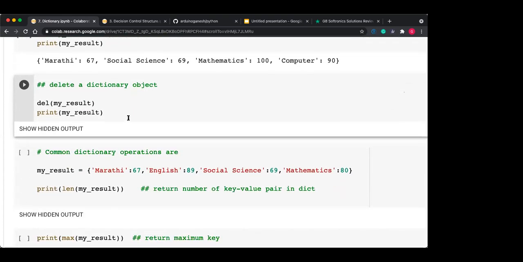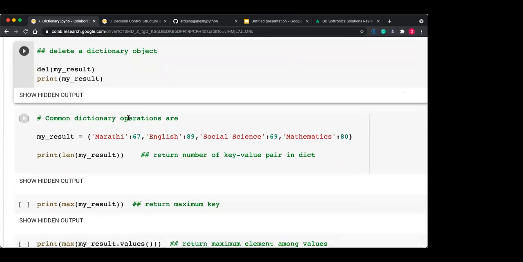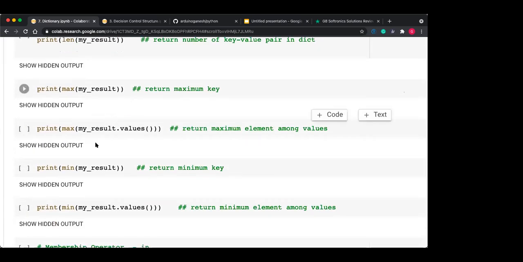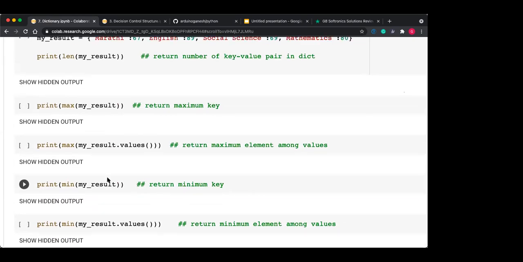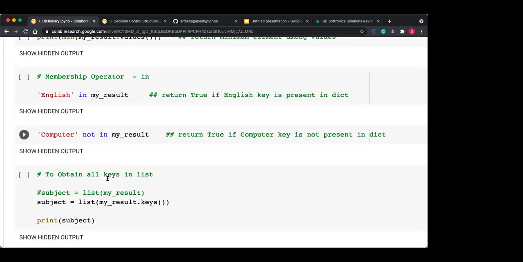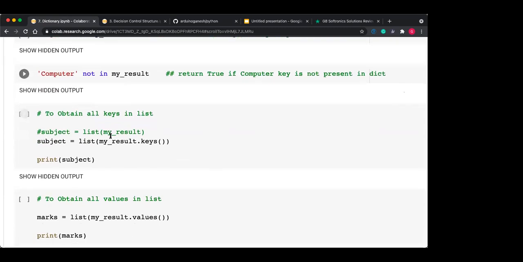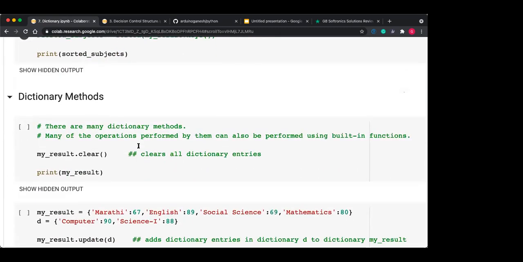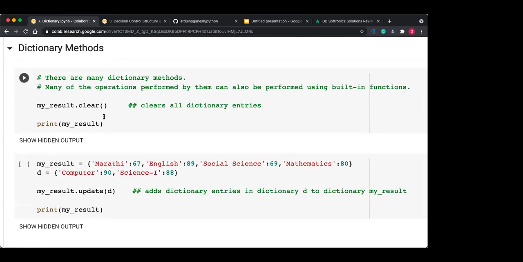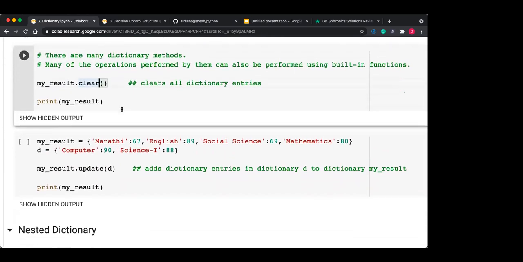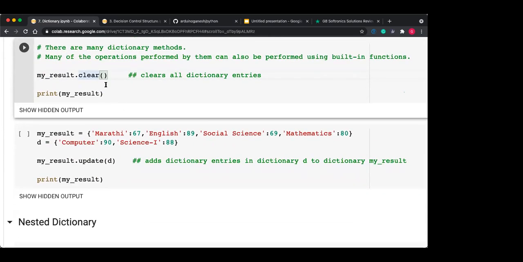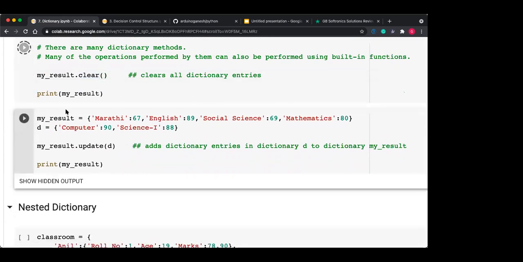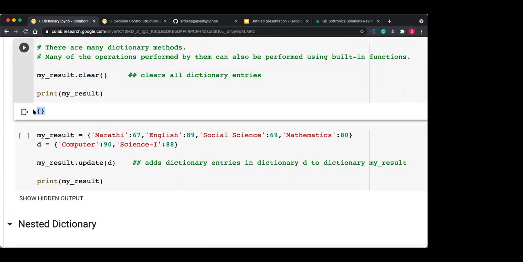So we can delete the whole dictionary object also. Okay, and the remaining functions are the same: max, min, sum. Same, and the in operator, not in operator, is operator are also there. Sorted function can also be applied. If you want to clear all the entries of your dictionary, then you can use the clear function. my_result.clear will clear all the entries. So when I run this, your dictionary is now empty.